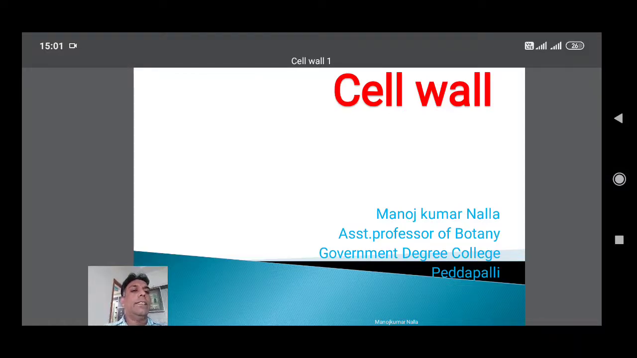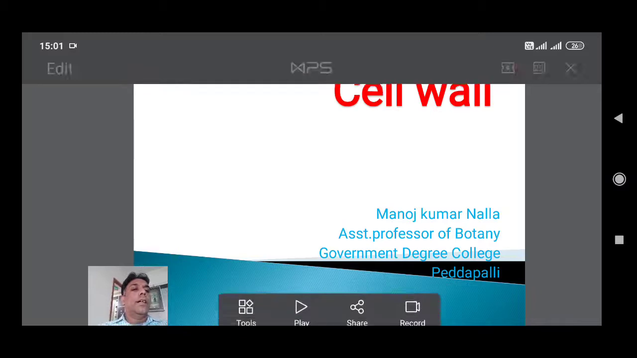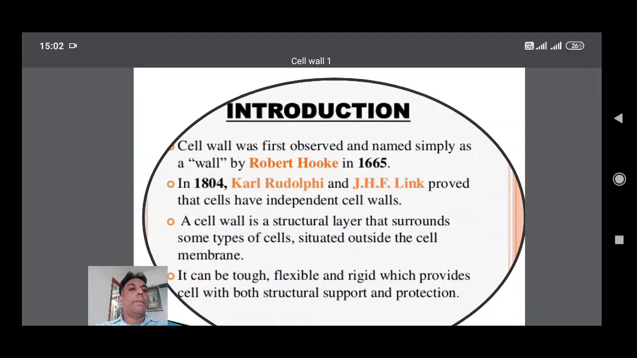Today we are discussing the cell wall. The cell wall is an important organelle of the plant cell. What is the composition of the cell wall?